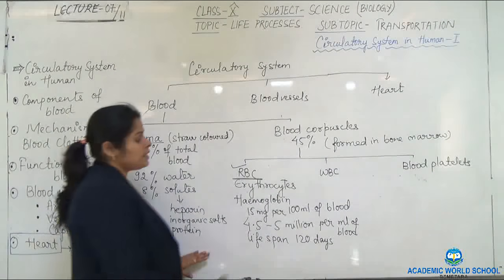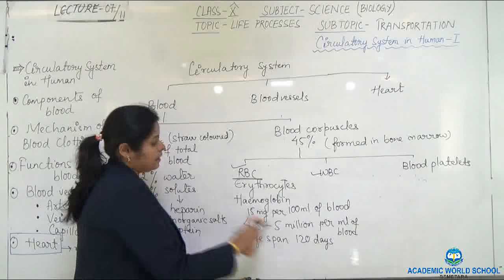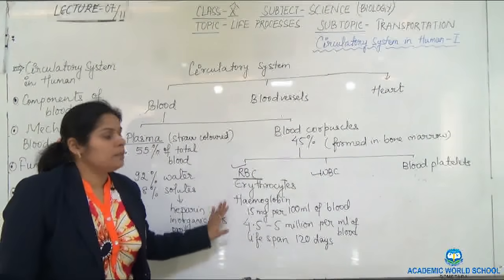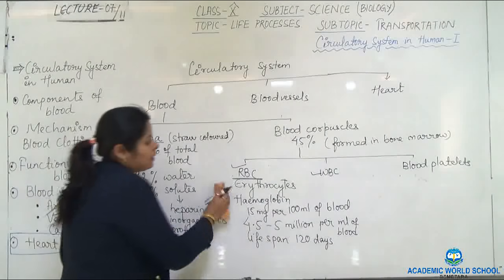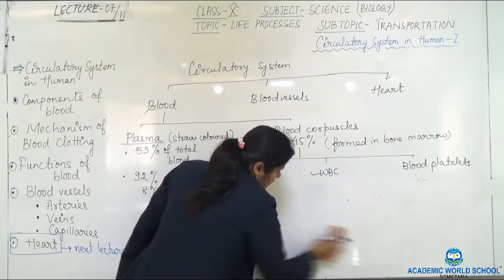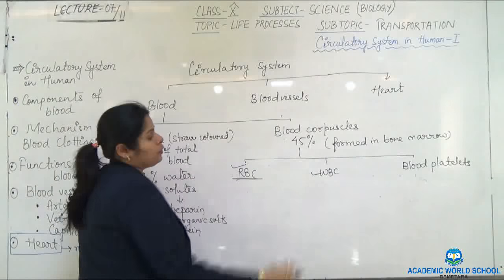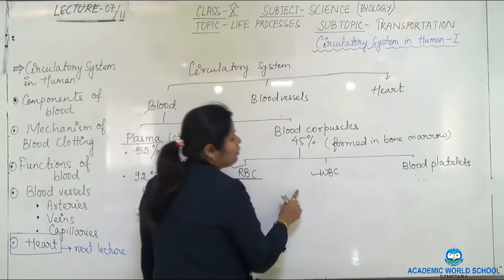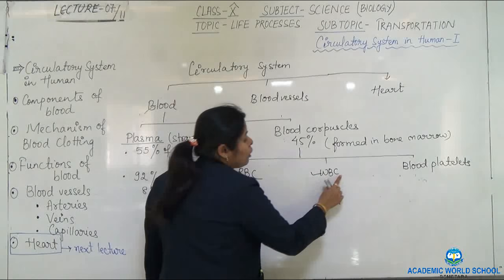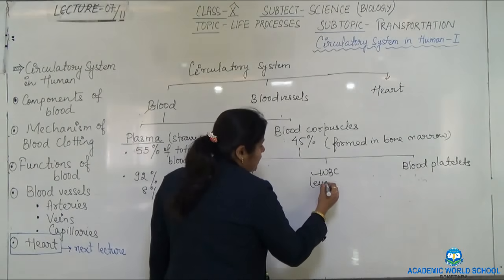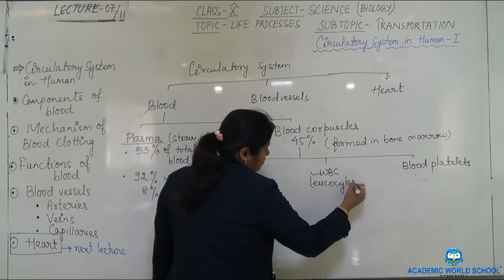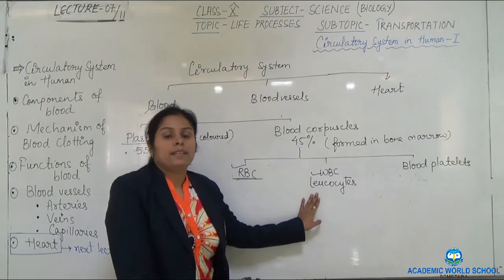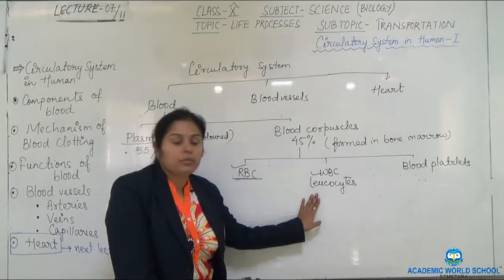Second, we will move towards WBC. Note it down, take a notepad when I teach, note down all the points, okay, so that you can study it afterwards. Second one we will continue is WBC. See, WBC, white blood cell, or we can call it white blood corpuscle. It is also called leukocytes. This WBC helps in defense of the body. It helps to fight foreign germs which enter into the body.